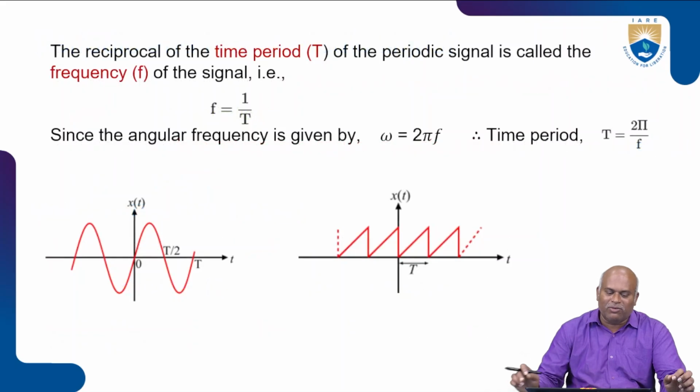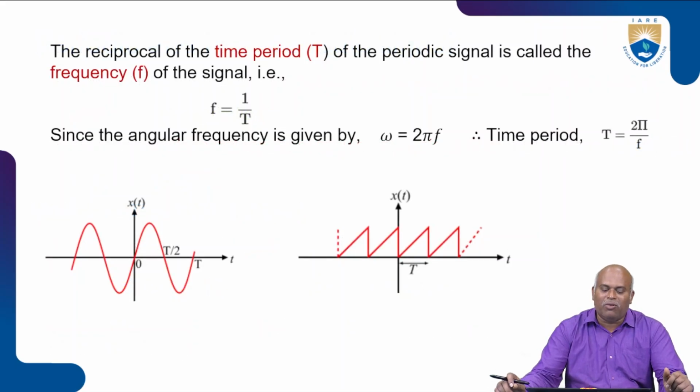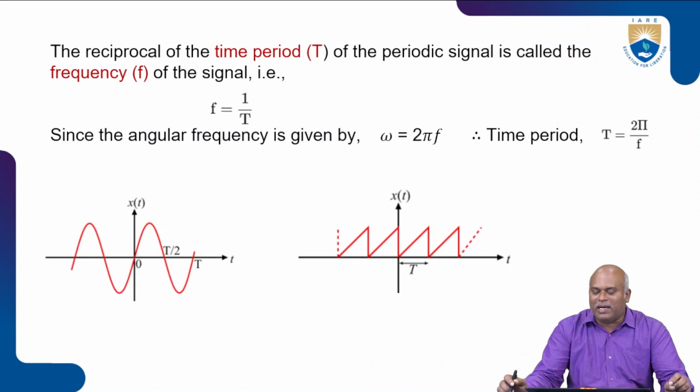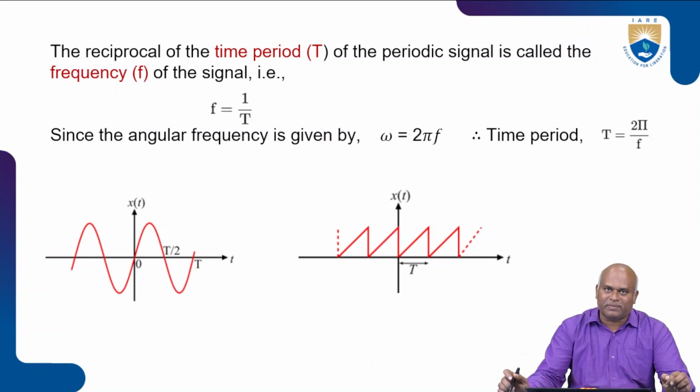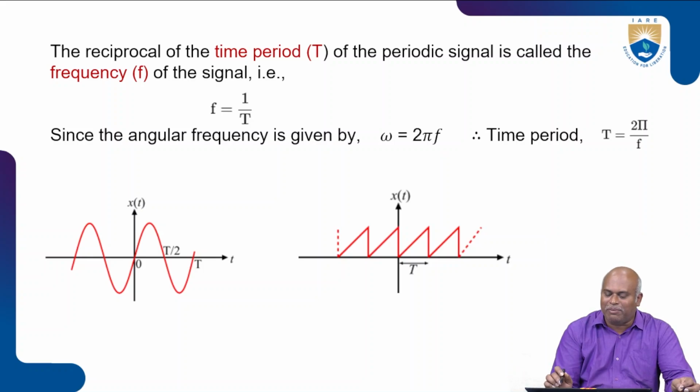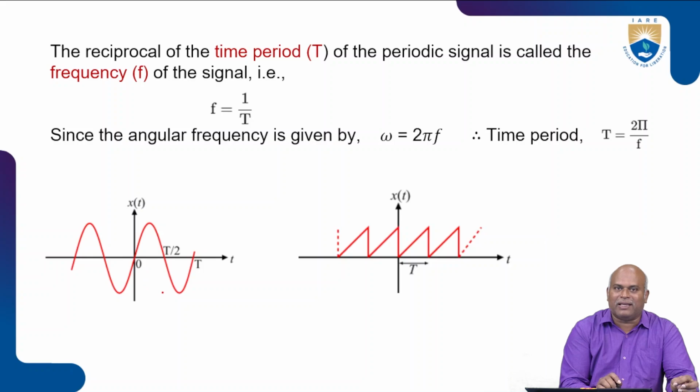The next case is an example of a periodic signal. The reciprocal of the time period capital T of a periodic signal is called the frequency. The frequency f is equal to 1 by T. The angular frequency omega is equal to 2 pi f. Based on this, the time period capital T is equal to 2 pi by omega, or 1 by f. As an example of a periodic signal, I take a sinusoidal signal here.